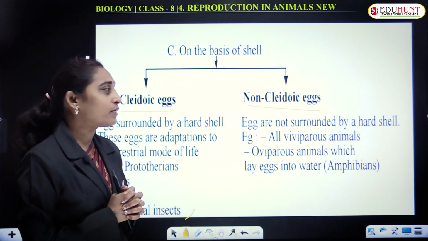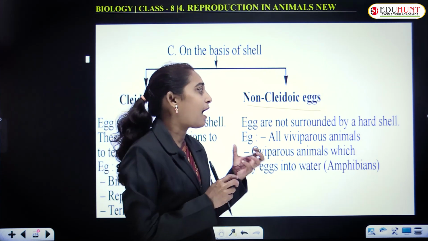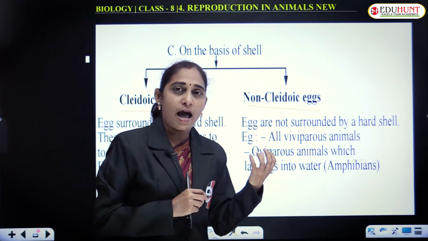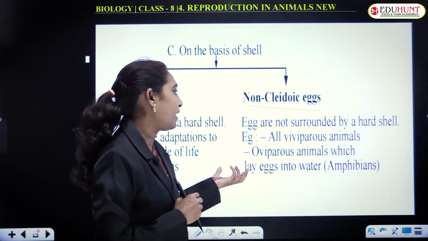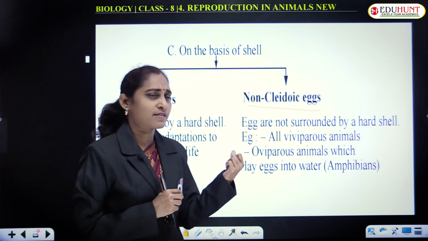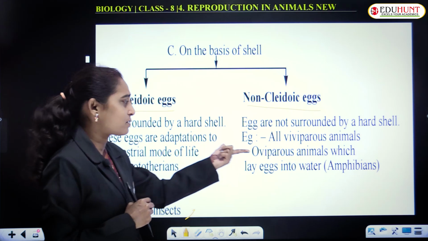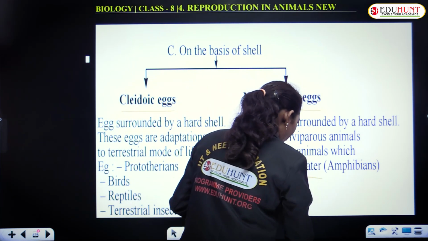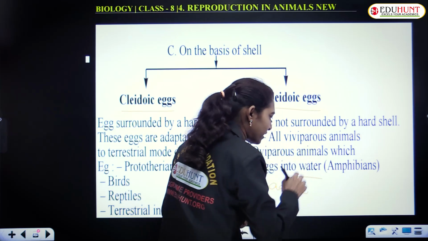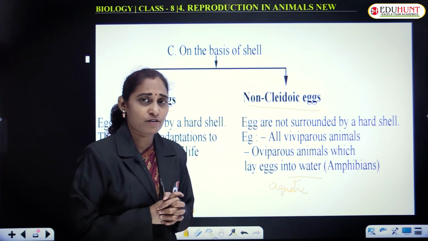In the case of non-cleidoic eggs, eggs are not surrounded by a hard shell material. Viviparous animals, and even oviparous animals which are aquatic, especially amphibians, lay this kind of eggs.